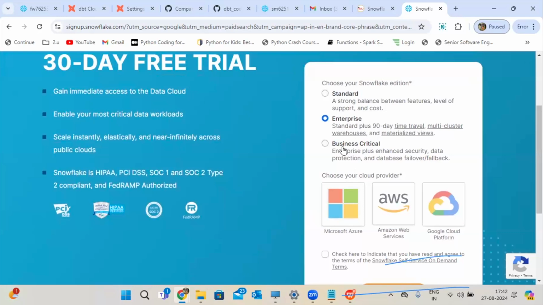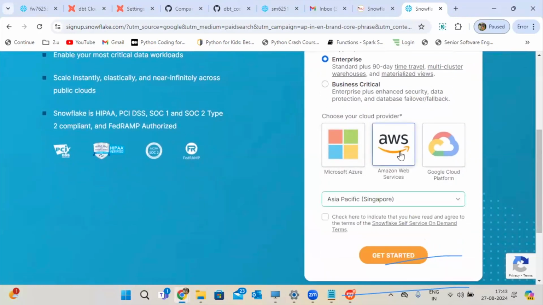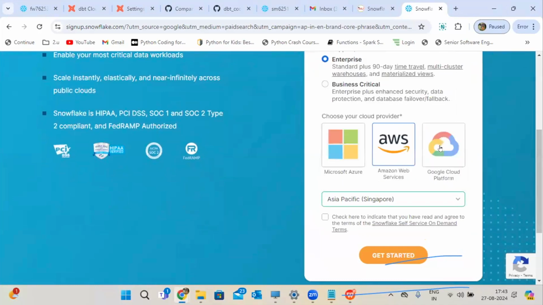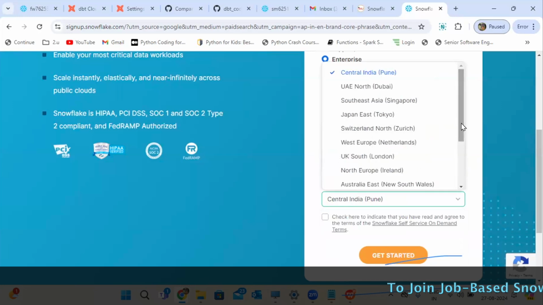Enterprise, standard, or business critical. I will give clear, in-depth information when I start my live sessions. Today I'm giving just an overview, but I will give all steps, every point, pin to pin information about standard, enterprise, and business critical. All this I will discuss in our upcoming sessions. So whatever you want, you can choose based on your requirements and go with any cloud provider. If you go with AWS, all the locations are available. And if you go with GCP, this also will provide the locations. And if you go with Azure, it will also provide the locations. Okay, this is the way.